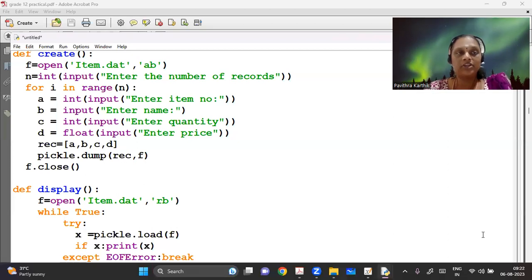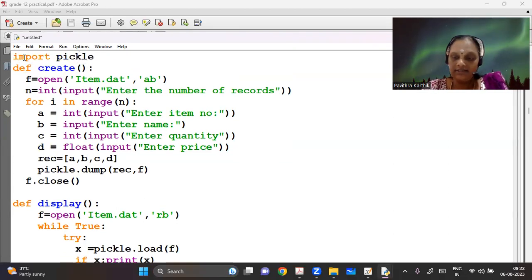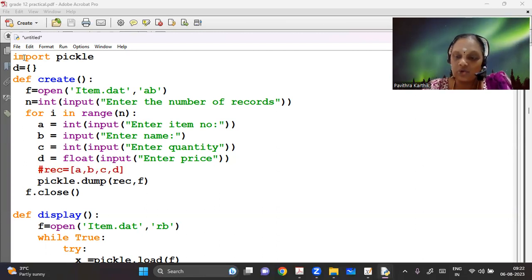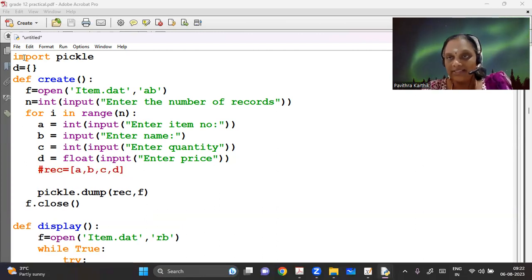So let me take the same function and I just modify it. Now in this case, there is one small change. That is, there is a dictionary instead of a list. So I have said def create, I have opened it, I have got the number of records, I've got all the inputs. And now I'm not going to create a list. I'm just commenting it to show you where I am changing. All the code remains the same.